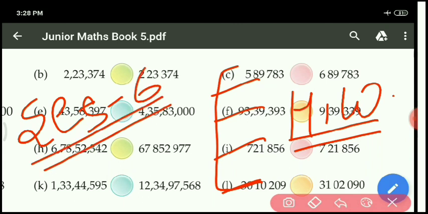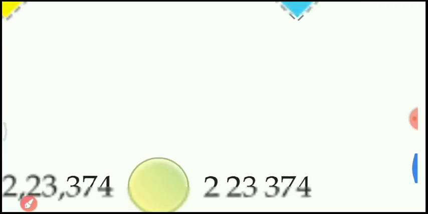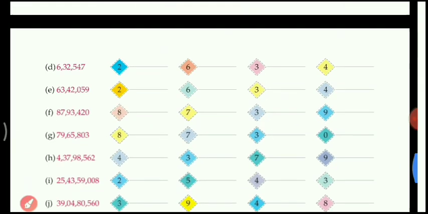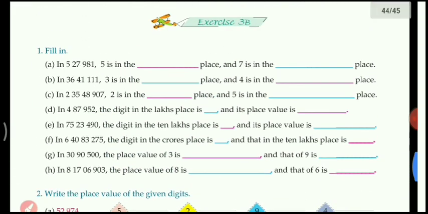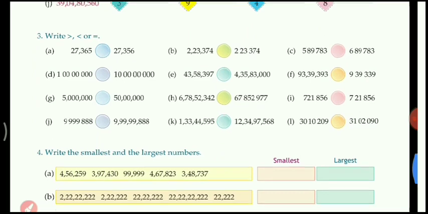Okay, students, practice this exercise. Which exercise is this? Exercise 3B. And the parts I gave you for homework, do those also properly in your homework copy. If you have your book also, then you can fill in your book only. Okay, no need to do it in your copy.